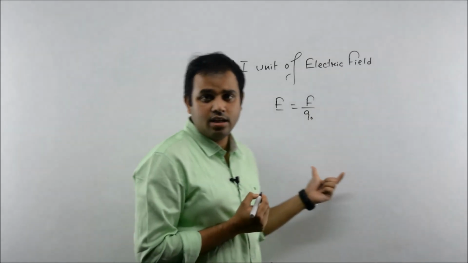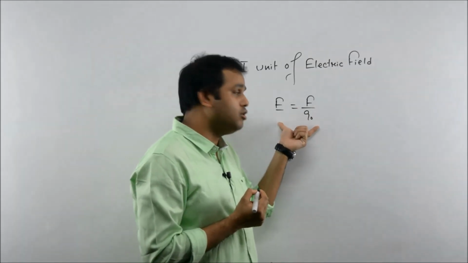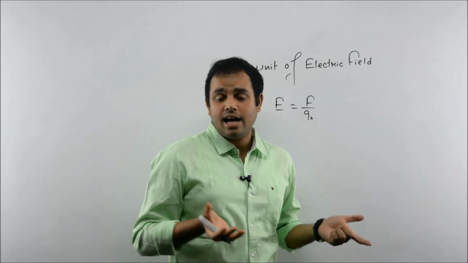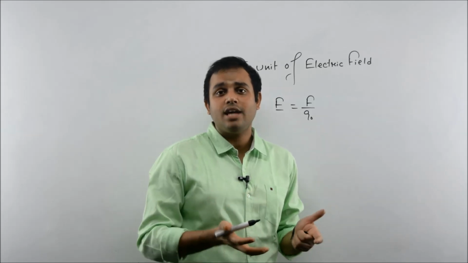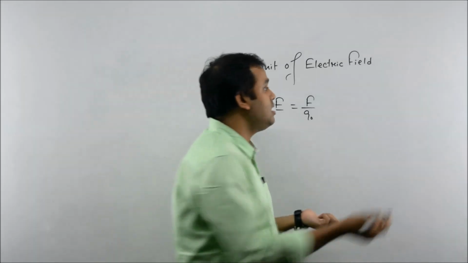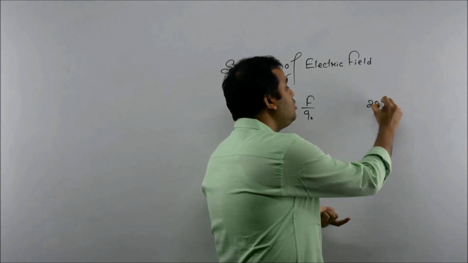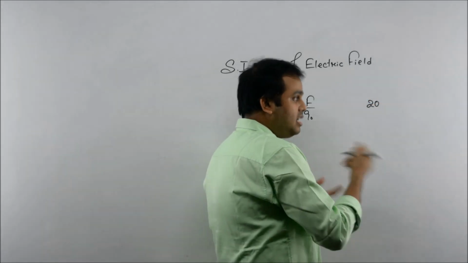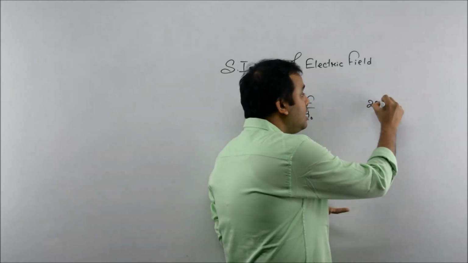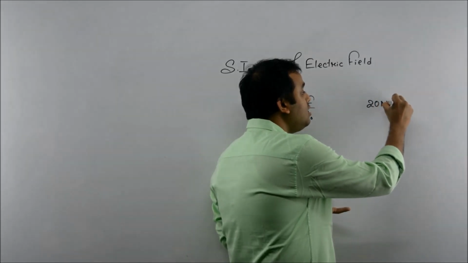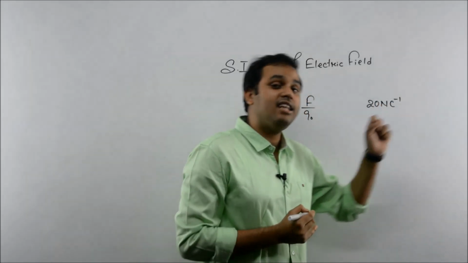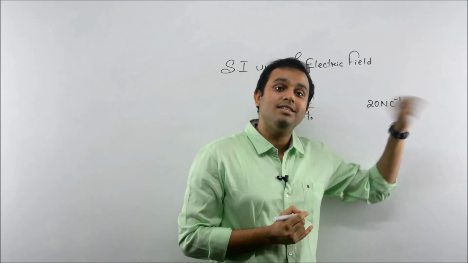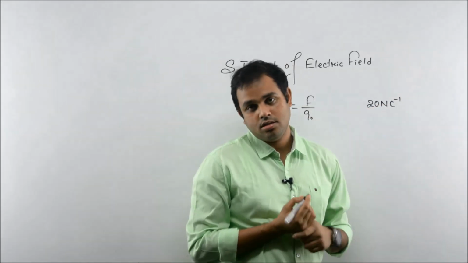Now only you have seen that. Or without using this formula also, we can find the SI unit of electric field. It's force exerted on unit charge. For example, it's 20 Newton at a point. At a point, electric field is 20 Newton per coulomb. That means at that point, 1 coulomb is experiencing 20 Newton.